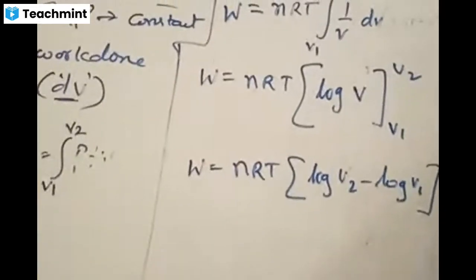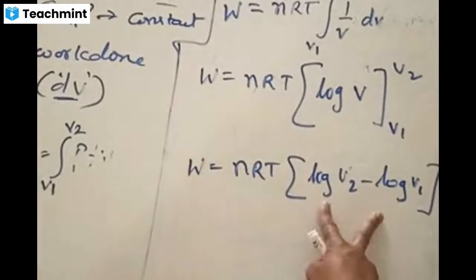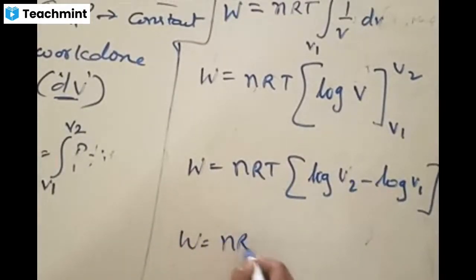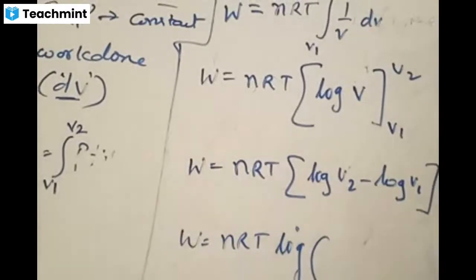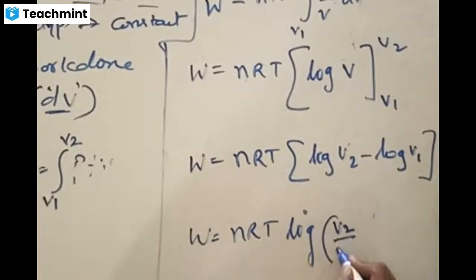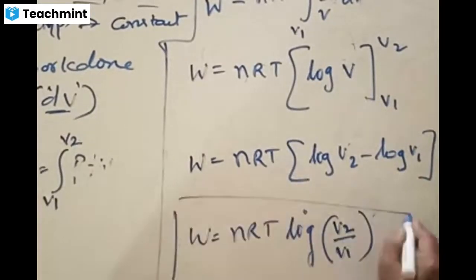Again, this is in the form of log A minus log B. Any idea what it is? Log A minus log B is equal to log A by B. Hopefully you know this. Yeah, very good, Rajesh. Nice. Log A by B. So W equals nRT log V2 by V1. This is the final formula for the amount of work done. That's it. It's done.